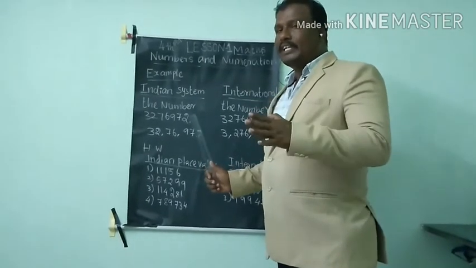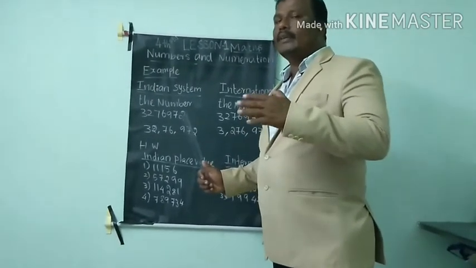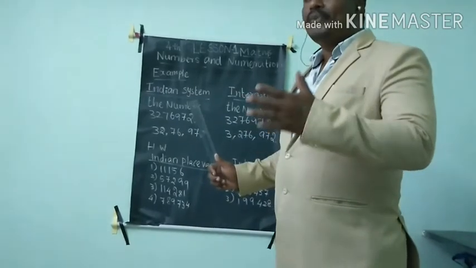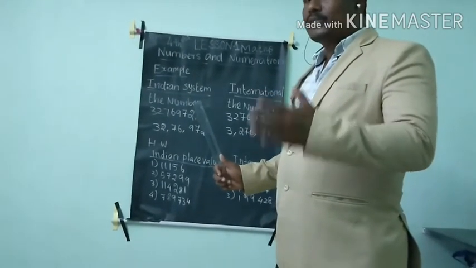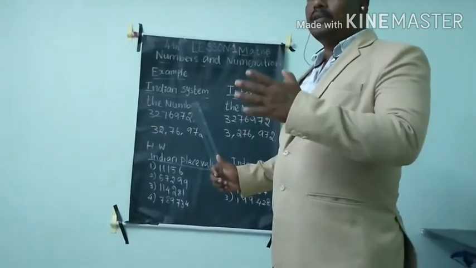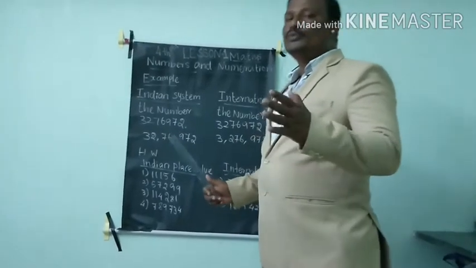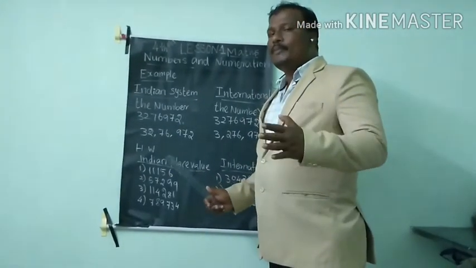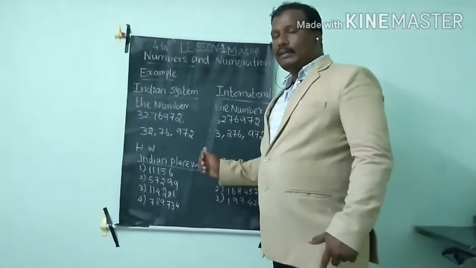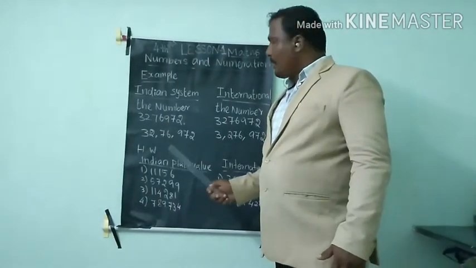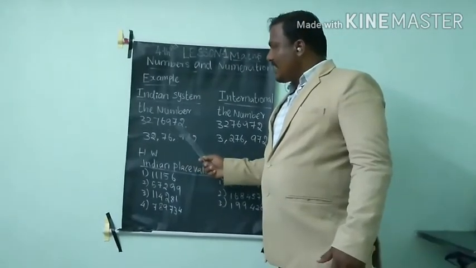As per the Indian rule, last class I already gave you the chart, so listen to that chart carefully. Then only you can put periods, that is commas. So 3276972.